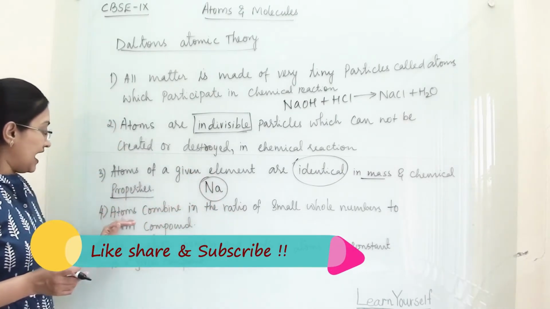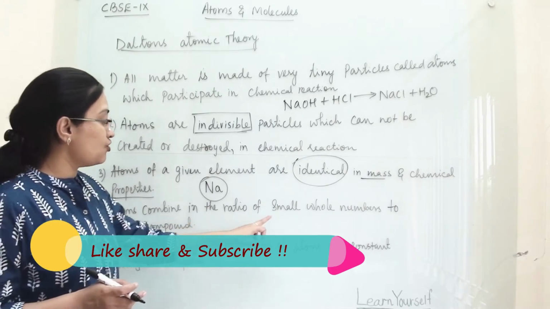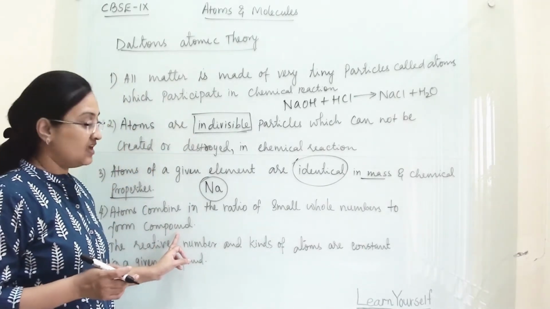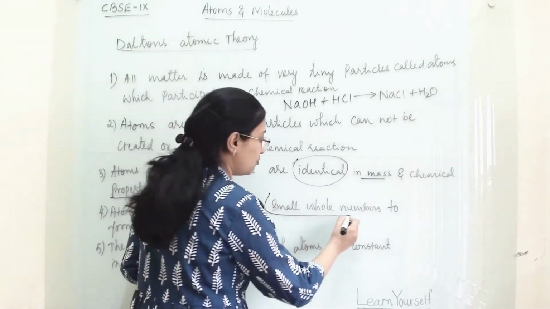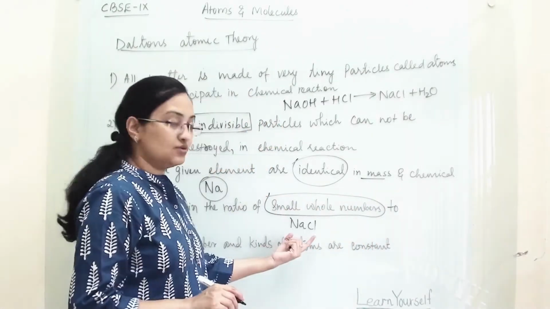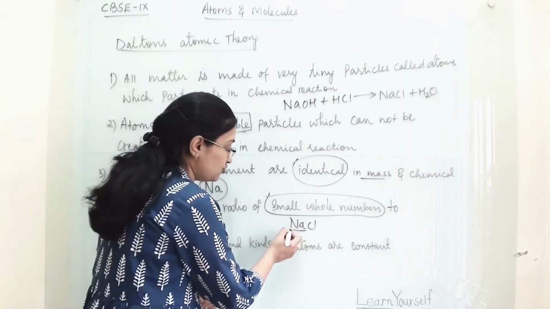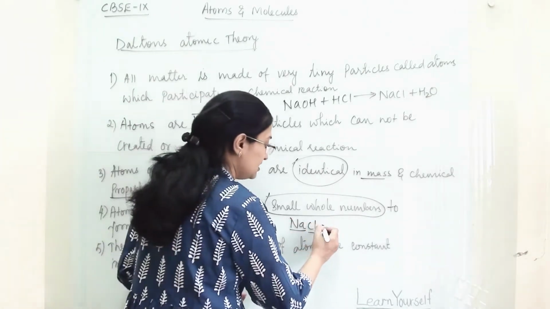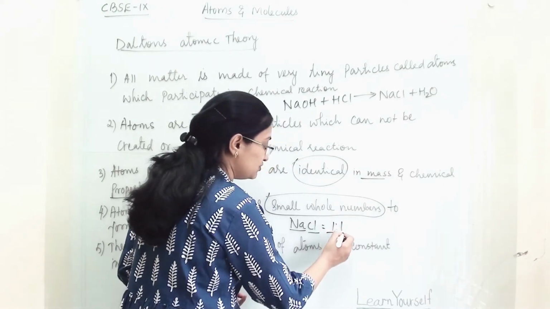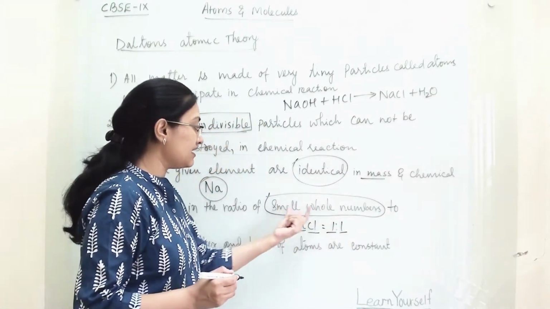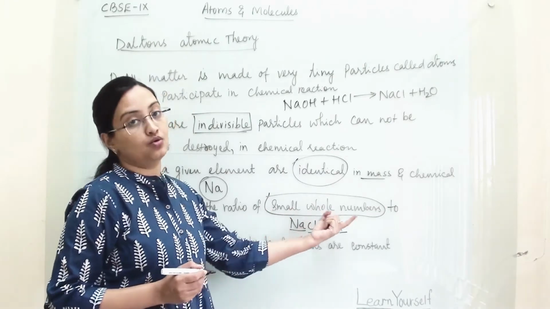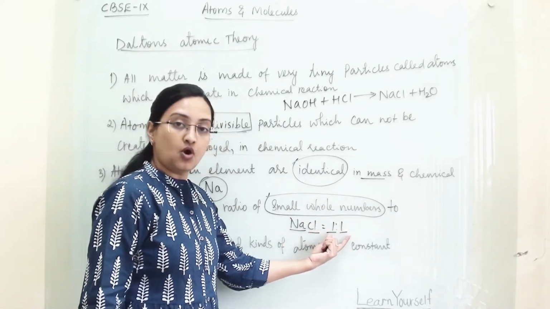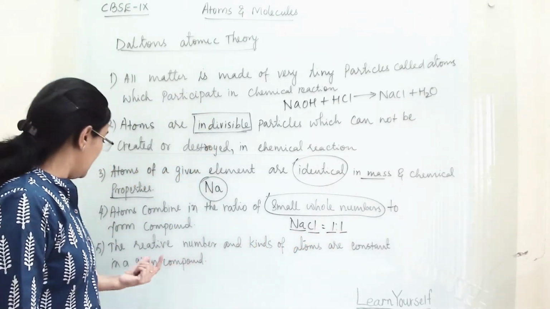Fourth point, atoms combine in a ratio of small whole numbers to form compounds. The meaning of small whole numbers is, in NaCl, sodium and chlorine are combined with each other in a 1:1 ratio. So these numbers are whole numbers, and small whole numbers. They combine with each other in a small whole number ratio.